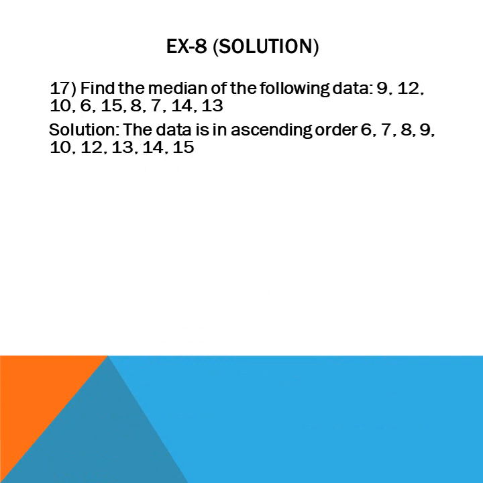So the data in ascending order is: 6, 7, 8, 9, 10, 12, 13, 14, 15. Now the number of data is n equals 9, which is odd.